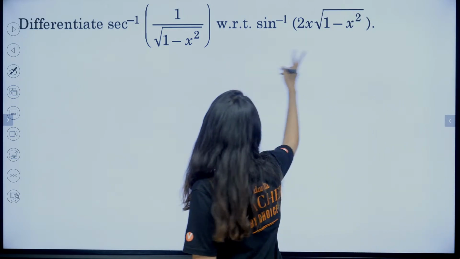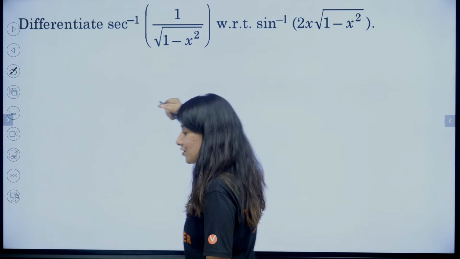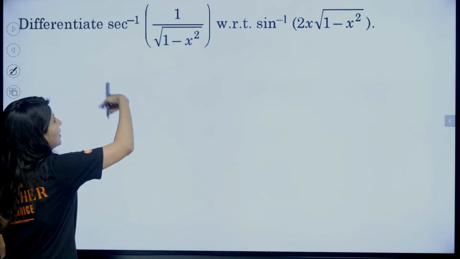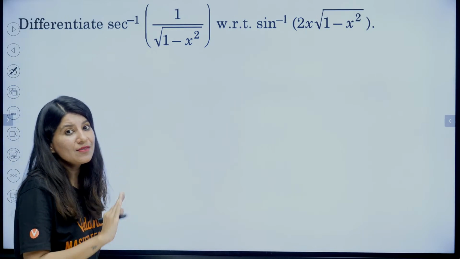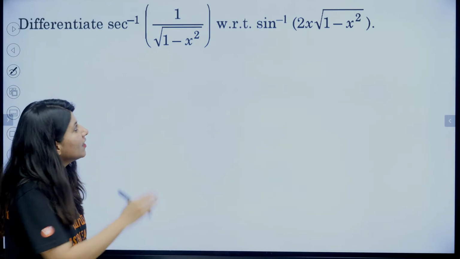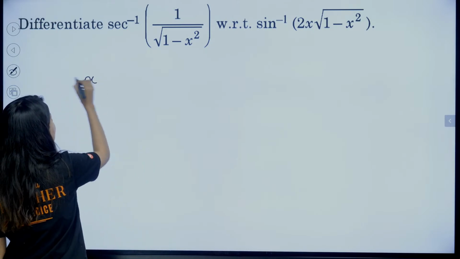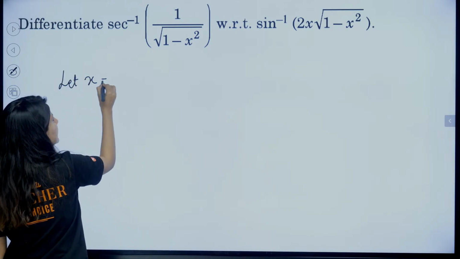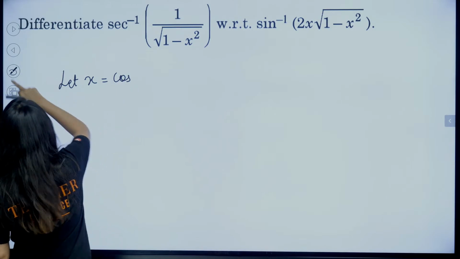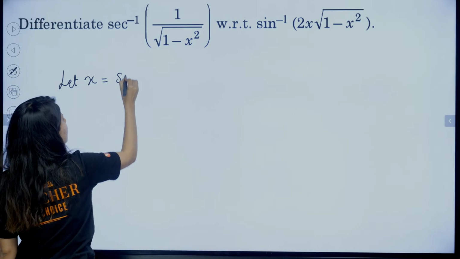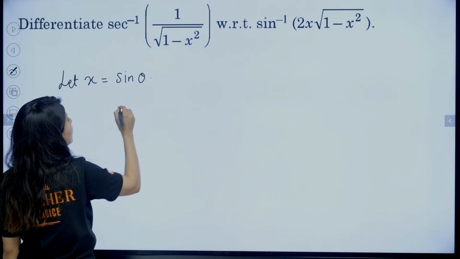All right, we need to differentiate this with respect to another function. Right now, it's very stupid of us if we differentiate it right away. So what we will do is substitute x equals sin theta. Let's take x equals sin theta and plug in the value over here.